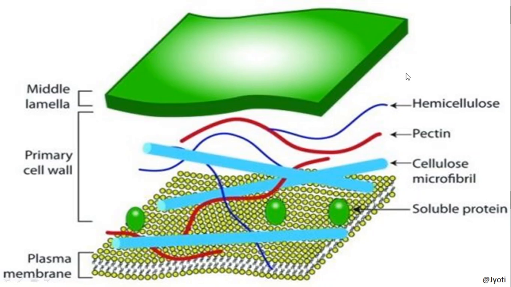Middle lamella is a common cementing substance present between two adjacent cells. And here you can see the composition of the primary cell wall. It is made up of hemicellulose, pectin fibers, then cellulose microfibrils, and some soluble proteins are also there.